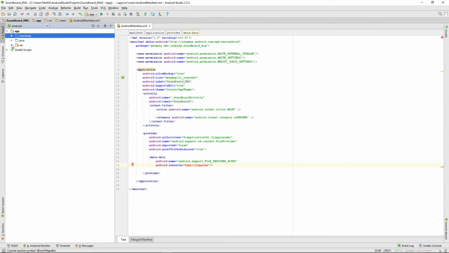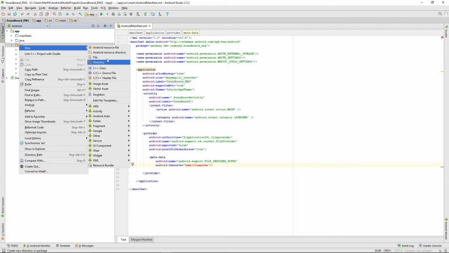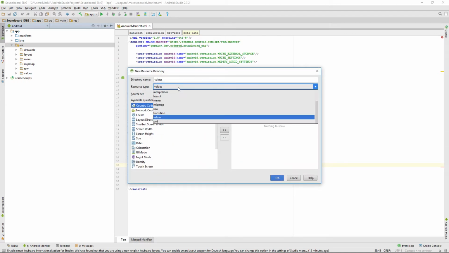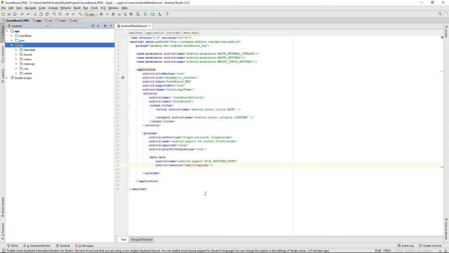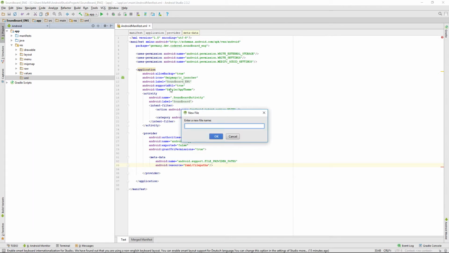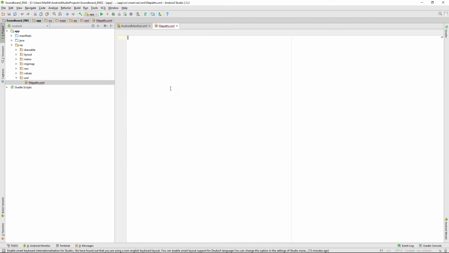So go into your resource folder, right click resource folder, new Android resource directory, and then select the resource type XML, click OK. Now we have our new directory here, and we want to create a new file, and we'll call it filepaths.xml. And this file will have paths in it, so open a paths bracket,